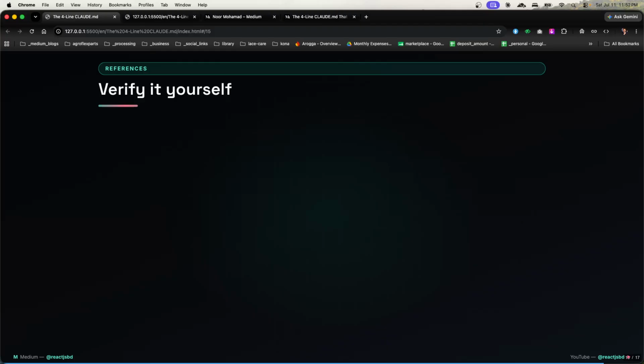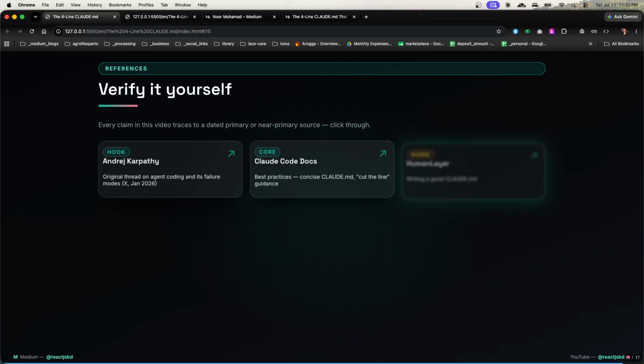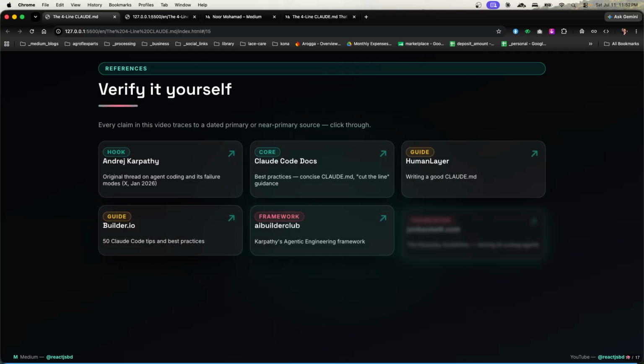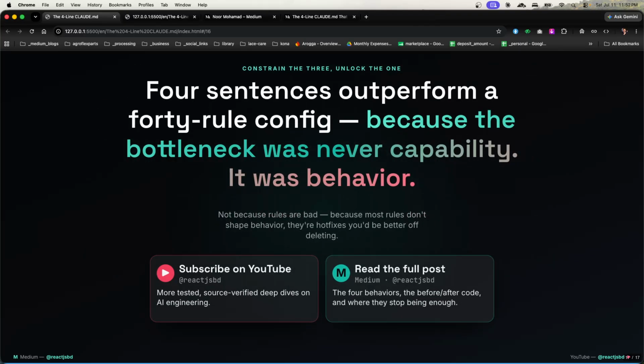Also verify it yourself. Every claim in this video traces to a dated primary source, and all the links will be in the description, so you can go and verify all those setups. So now, as you can see, 4 sentences outperformed a 40-rule config, because the bottleneck was never capability, it was behavior.